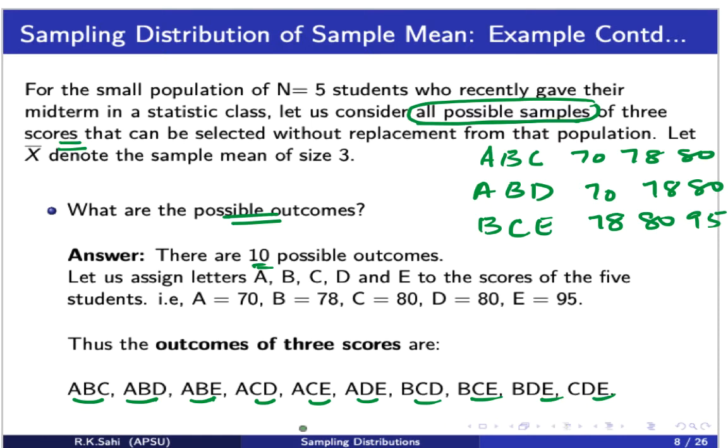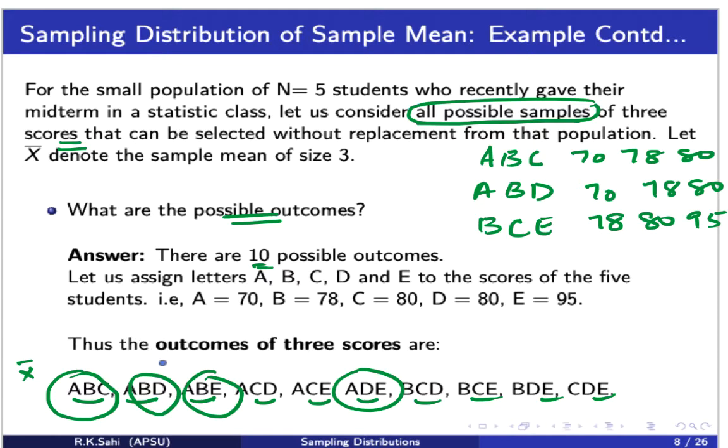Now we're going to go to each of these samples and find their sample mean, or average score. So this one would be an X bar, and this one would be another X bar. Let me use a different color for this one.